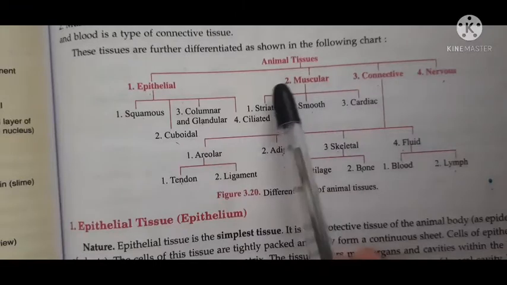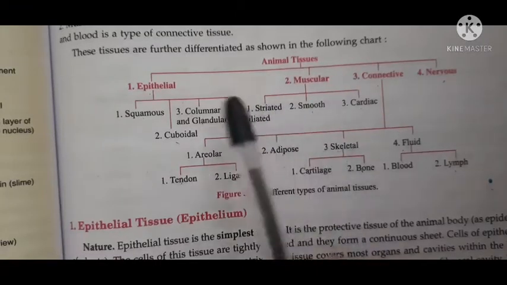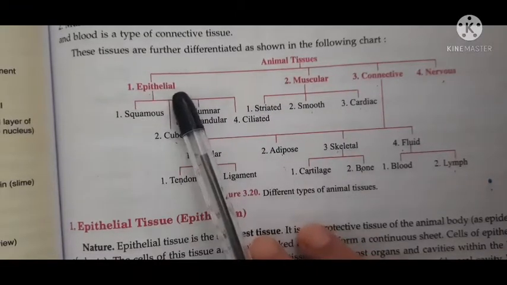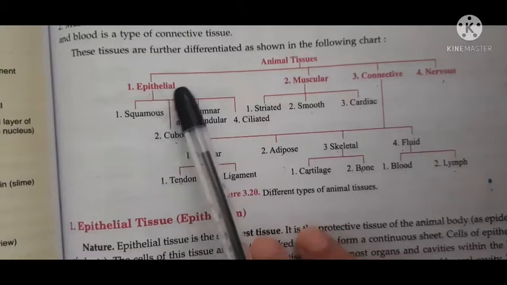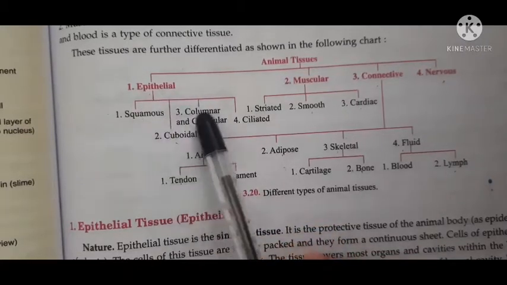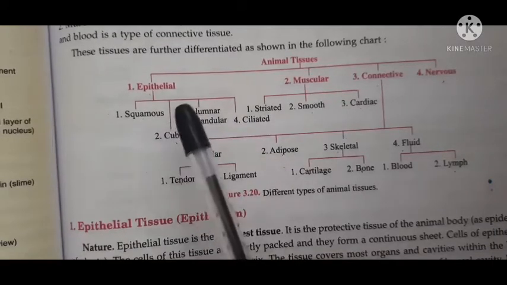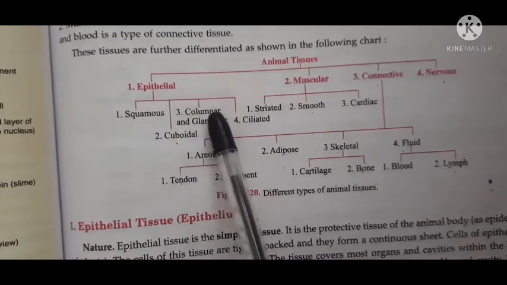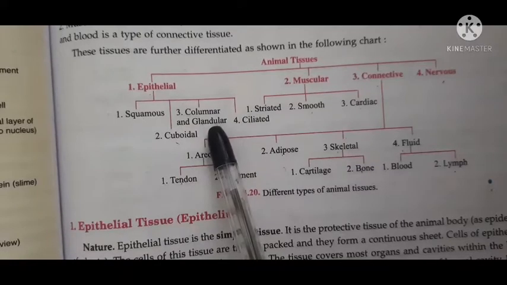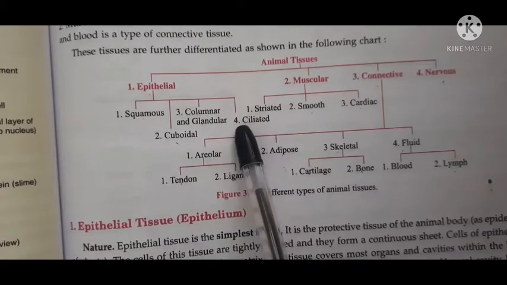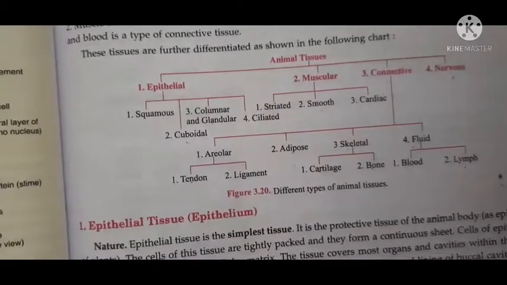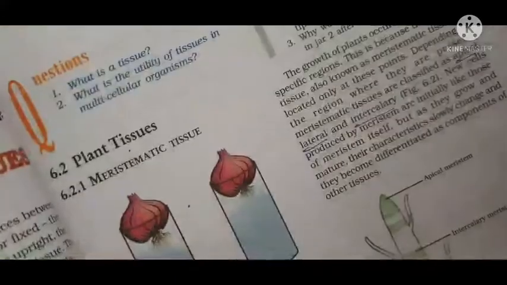So rest we will discuss later on, but since we will discuss about epithelial tissue, I just want to tell you that epithelial tissue is of different types: squamous epithelium, cuboidal epithelium, columnar epithelium, glandular epithelium and ciliated epithelium.